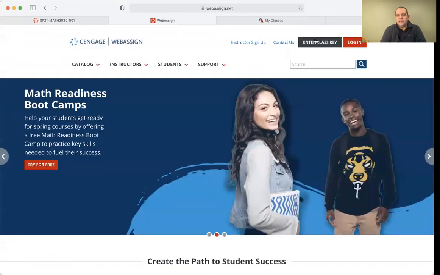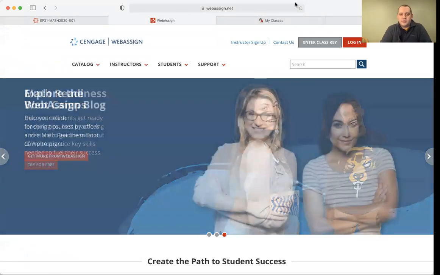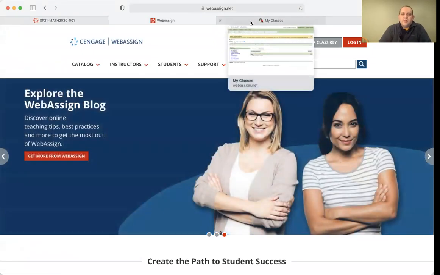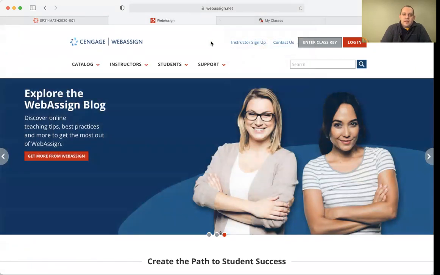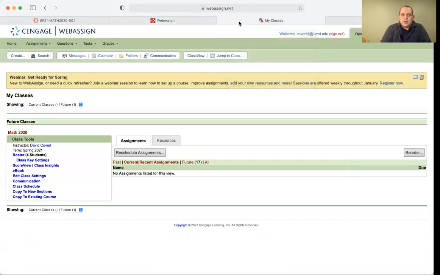You enter it there, and then all of a sudden you're registered in our course. I would encourage you to use your UMSL email address when you're registering if you don't already have an account with Cengage. But when you log in, this is what it's going to look like. So it looks like there's 4 of you already.